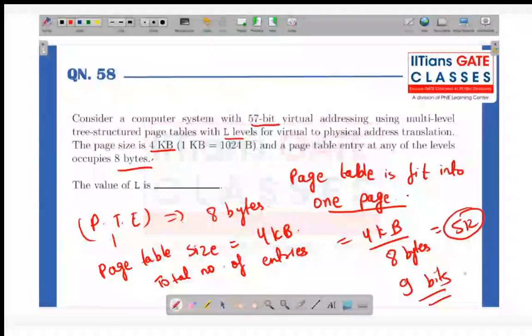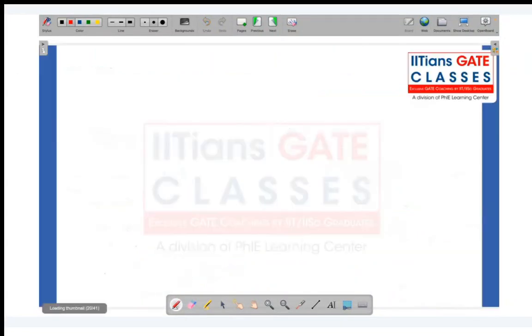What we were discussing is that the page table entry is 8 bytes and the page table size is 4 kilobytes. If I'm doing multi-level paging, the high-level logic is that the upper limit of the page table size should be not more than the page size. This is the page size, and you can also say the page table size should be equal to the page size. So we have the page table size equal to the page size.